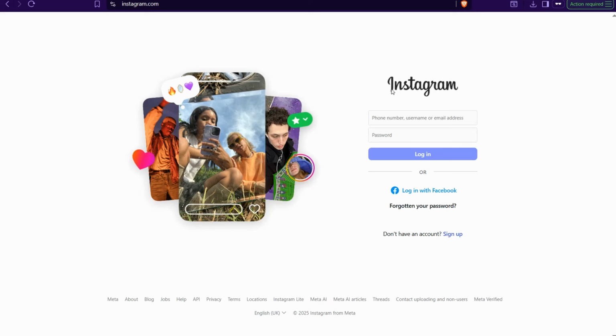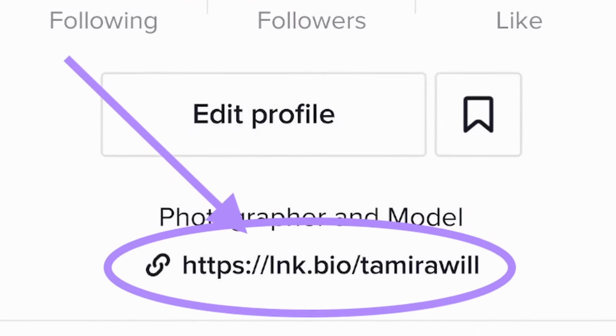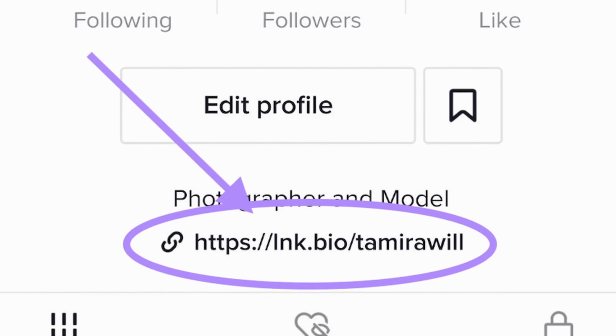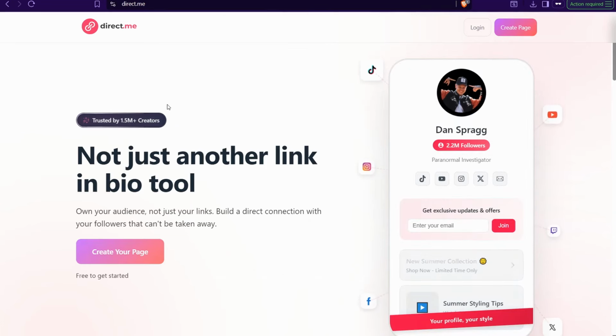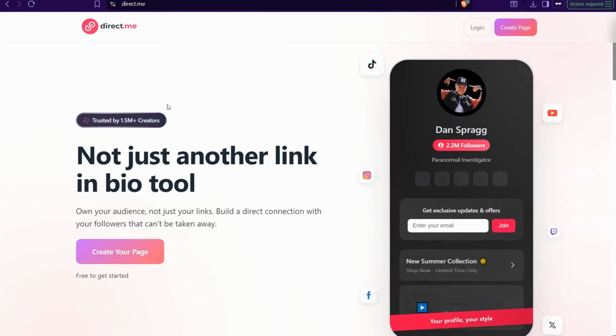And of course, you can depend on different amazing link in bio builders. For example, like direct.me, Linktree, Beacons.ai, and so on. For sure, just leave down below in the description box in the first comment the huge list of the best free link in bio builders that you can check out for free. Then you can actually sell your digital items, that is flashcards, like a boss.